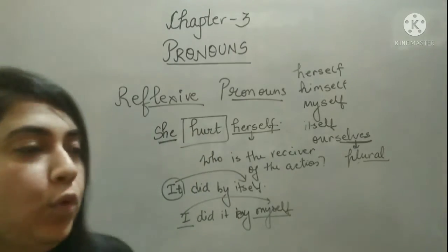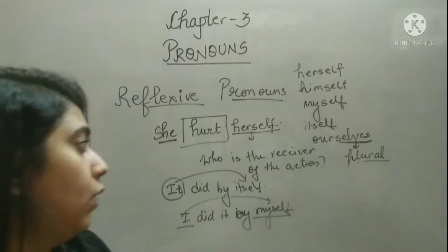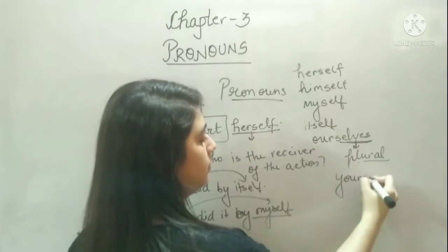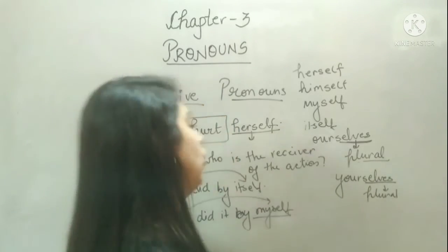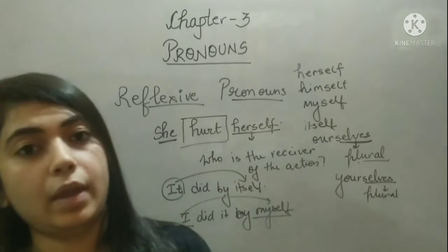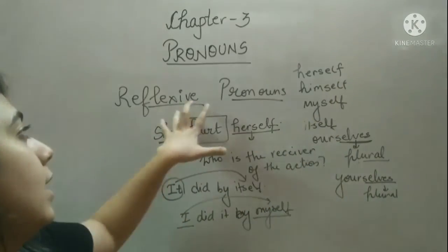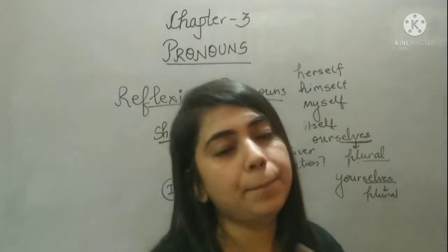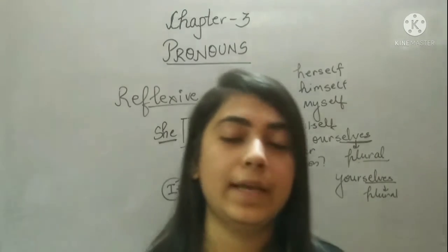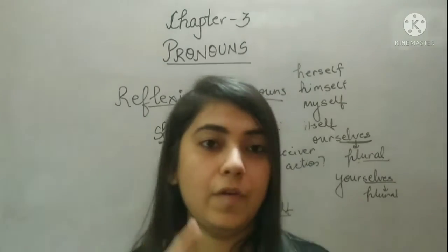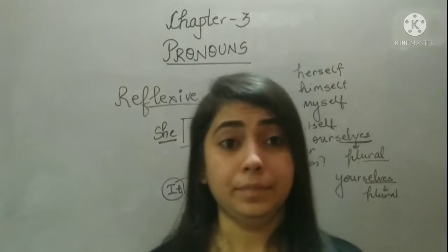So whenever you talk about plurals, F can be replaced by VES. Okay? Yourselves. Again plural. So when you talk about plural, it will be selves. And when you talk about singular, it will be self. Right? So these are reflexive pronouns. जो subject अपने ऊपर ही और खुद से ही कोई action कर रहा है, in that case you can directly use reflexive pronouns. Myself, himself, herself, itself, yourselves, ourselves. These all are the examples of reflexive pronouns.